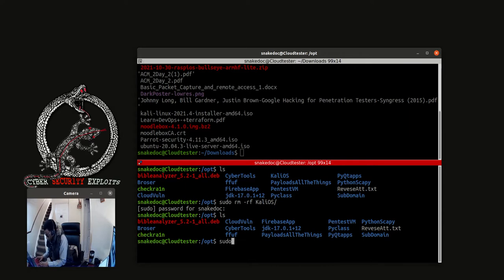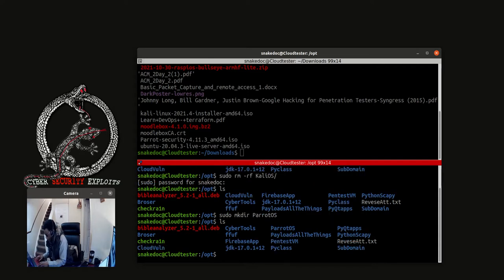So I'm going to create another one. So I'll do sudo mkdir. This we'll just call, let's call it ParrotOS, then enter. Now you see here that's the folder just created. So let's get the Parrot in here.